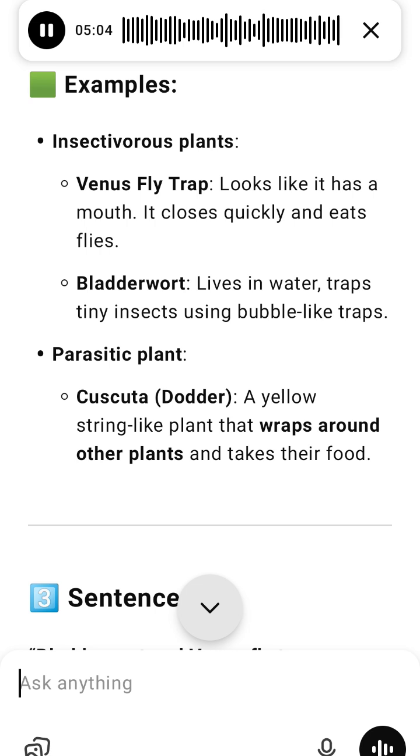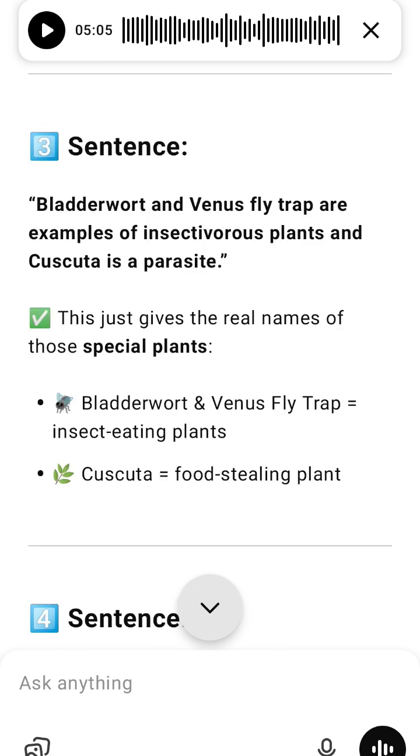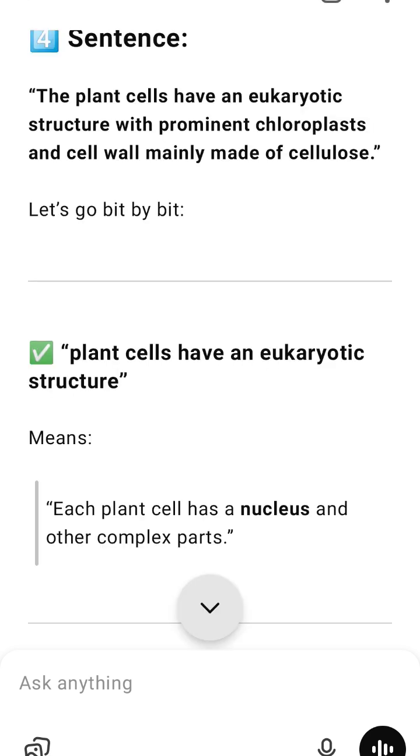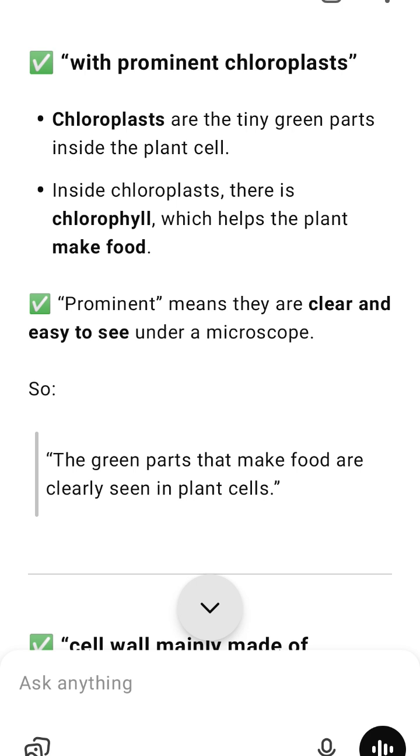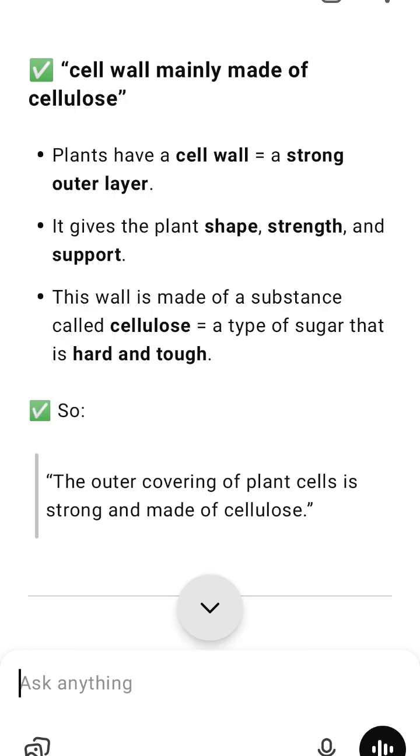5. Some are partially heterotrophic. A few unusual plants don't only rely on sunlight. They also get food from other living things. These are called partially heterotrophic. There are 2 types: insectivorous plants like Venus flytrap and bladderwort, which trap and eat insects, and parasitic plants like Cuscuta, which steals food and water from other plants.